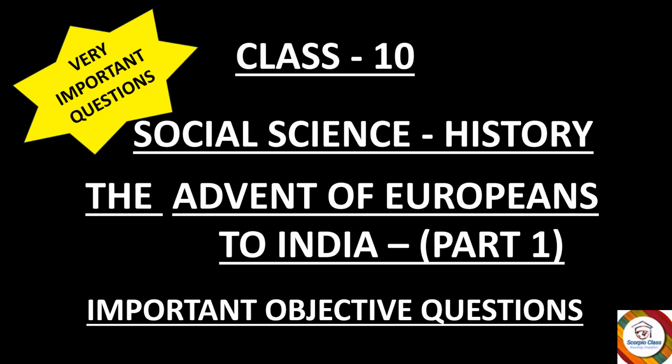You'll find more such videos with part 2 and part 3 with long and short questions. Today we are going to learn the important objective questions of the first chapter. You can say it is a question bank of questions taken from previous year board papers and sample papers. It's going to be very helpful and informative for you all.